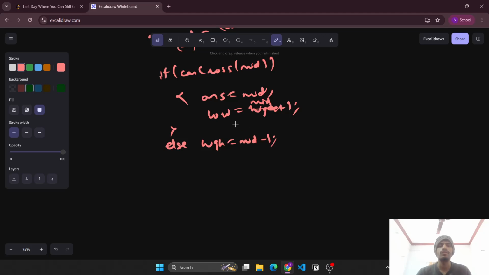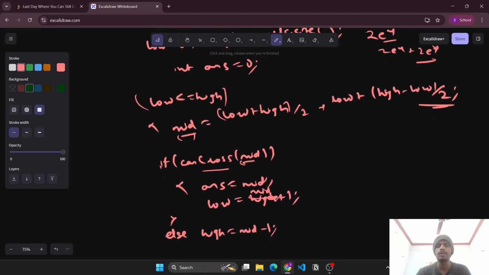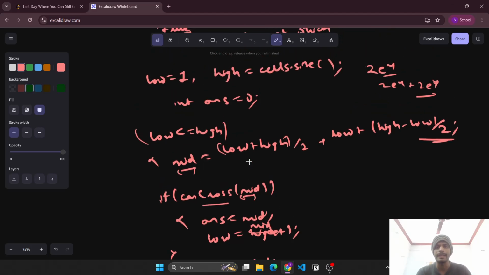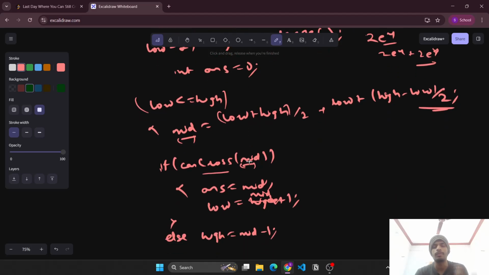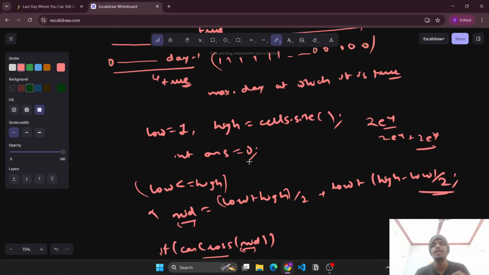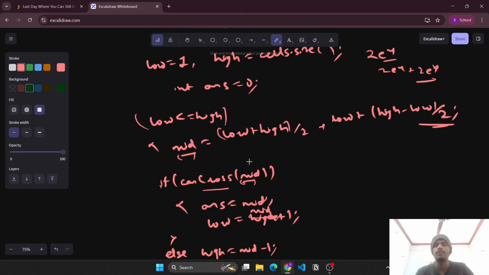So this is what we'll do, and the can cross function will remain the same for this mid day. We'll find out the cell configuration, and then we'll apply BFS from the top row and see whether we are able to reach the bottom row or not. So the can cross function will remain the same as the brute force approach, just the main function will be changing, because we have applied binary search here.